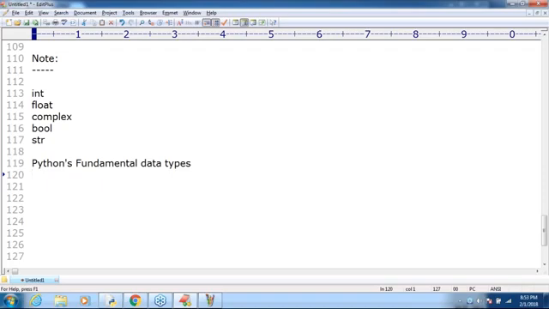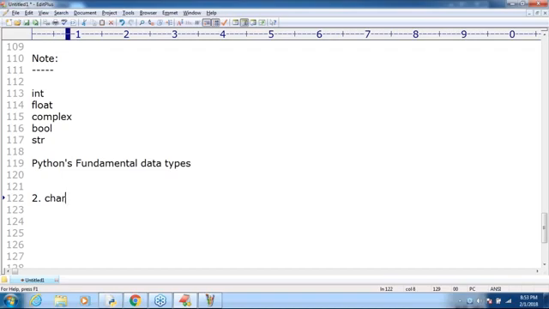Now the second point. The first point is very clear: Python's fundamental data types are int, float, complex, bool, and str. Next, in Python, is the char data type available or not?